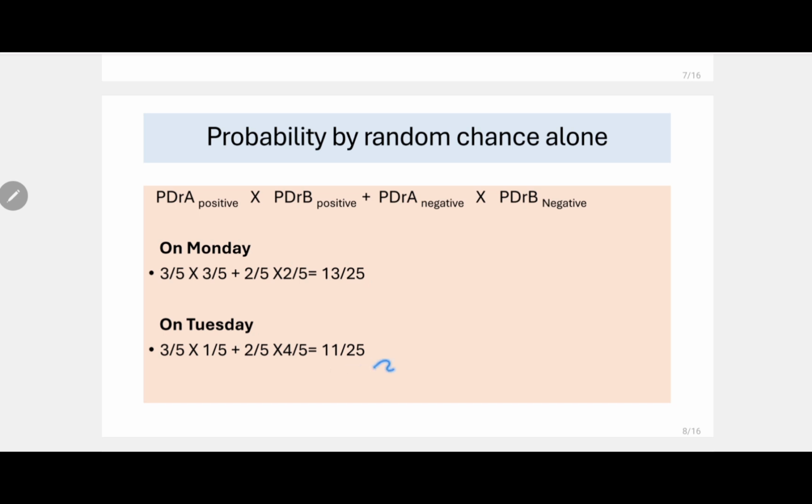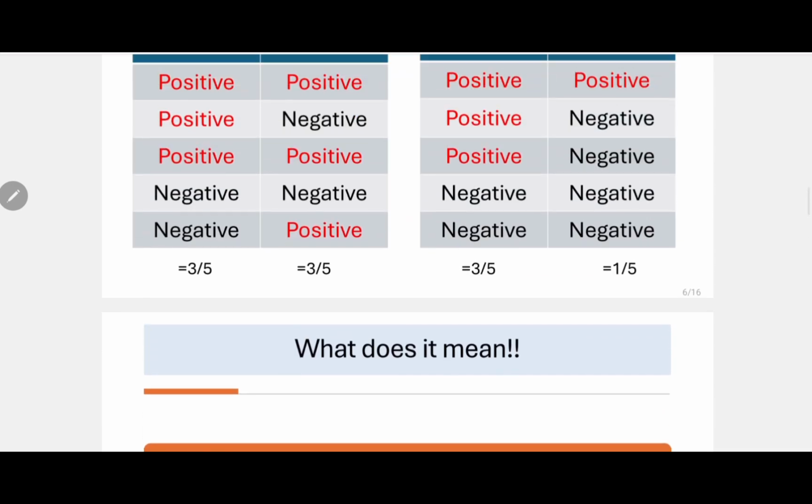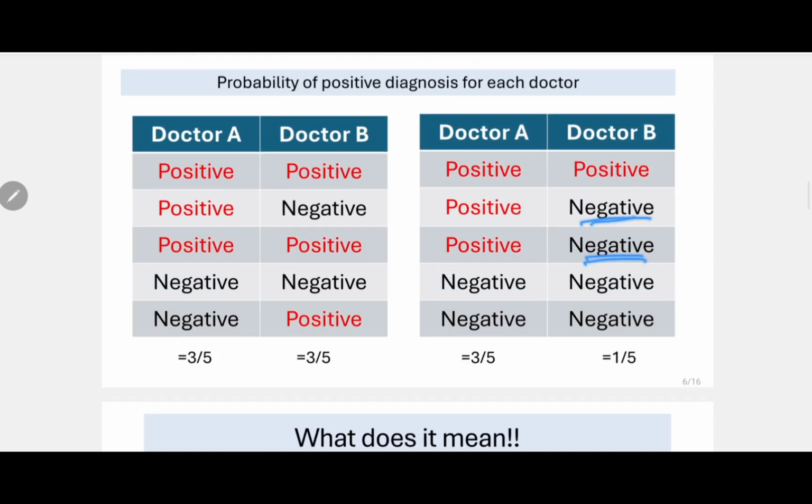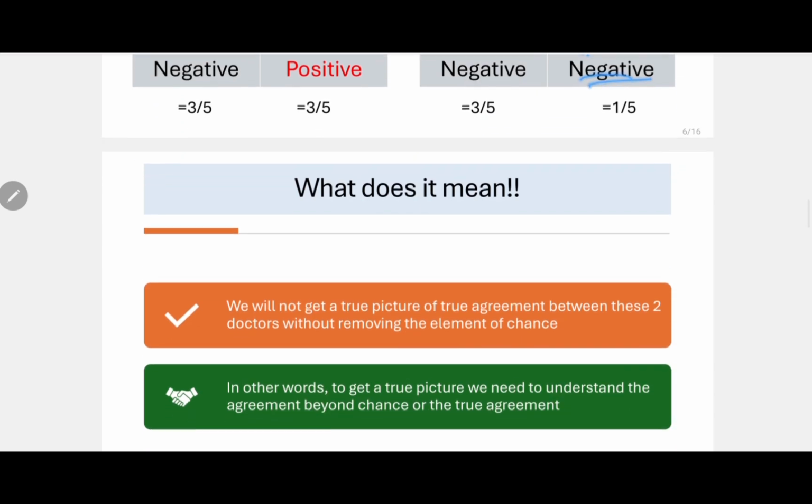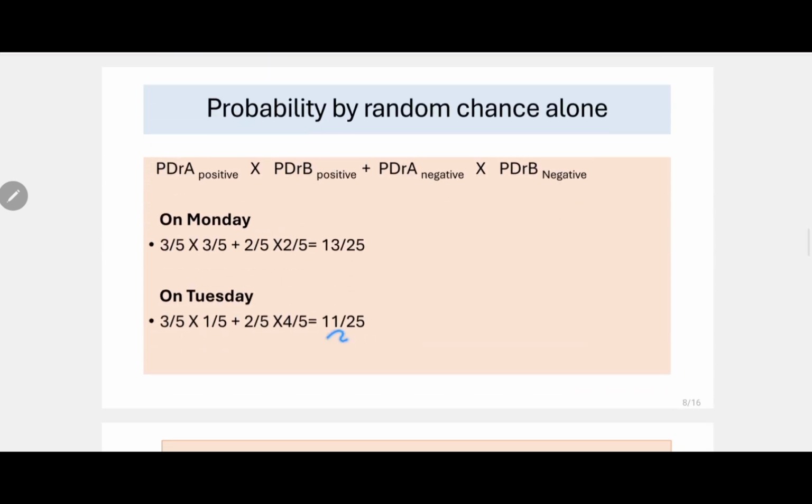Similarly, if you calculate for Tuesday, it will be 11 by 25, because Dr. A diagnoses positive 4 out of 5 times and Dr. B is diagnosing negative 4 out of 5 times. So you will get 11 by 25. Now if you see, we are calculating the probability of random chance.